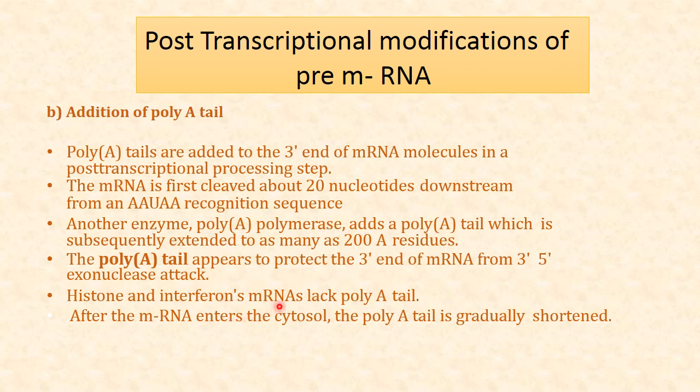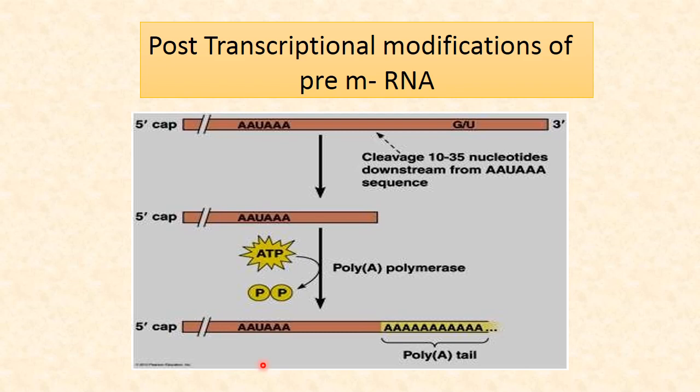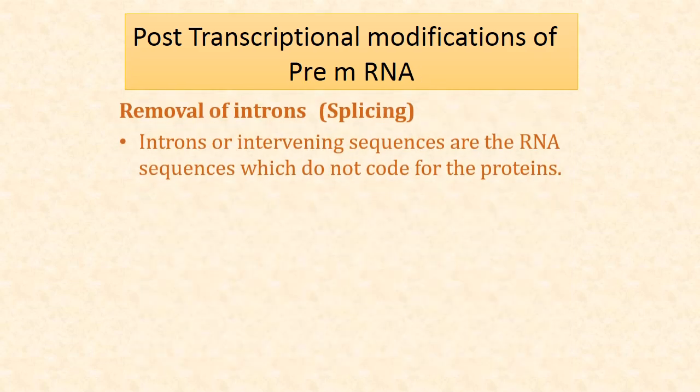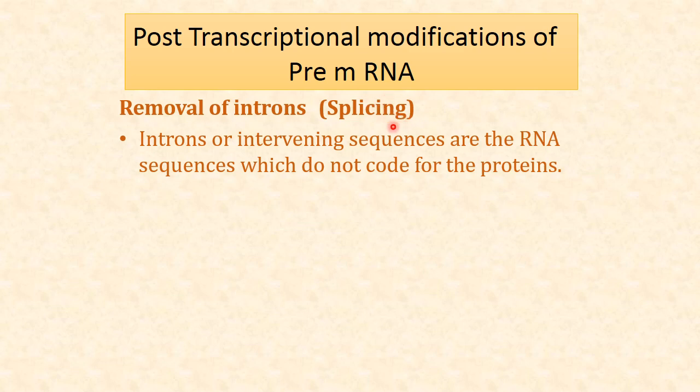Then histone and interferon messenger RNAs lack the poly-A tail, and after messenger RNA enters the cytosol, the poly-A tail is gradually shortened. So here you can see the poly-A tail added, that is the A molecules. You can see the 5' cap, the capping is there, and then cleavage 10 to 35 nucleotides downstream from AAUAAA, where poly-A polymerase comes in. Then comes the removal of introns.